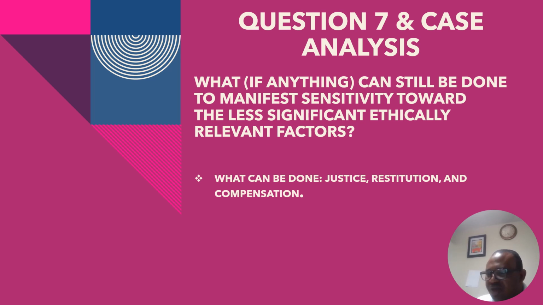They will think they have been denied justice. They may want to sue the physician for his unethical action of non-disclosure and for denying them the autonomy to make decisions. The only thing that is left to be done is justice for the patient and justice for the family. It does not matter how long it has been, the physician can still approach the patient and the patient's family to tell them what had transpired. The physician should take responsibility for his unethical actions. He should make restitution and compensate the patient and the patient's family.